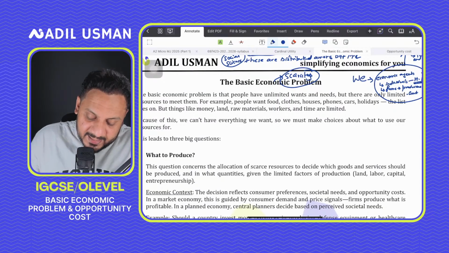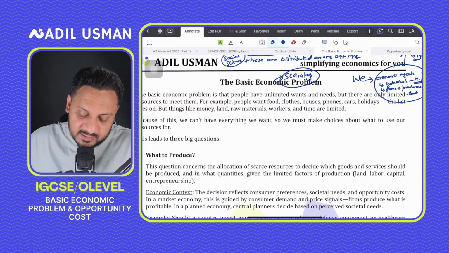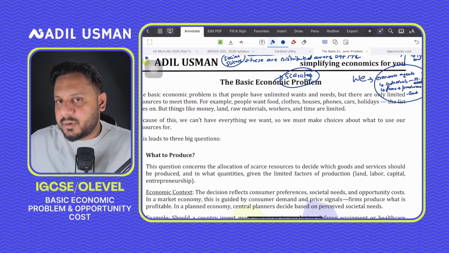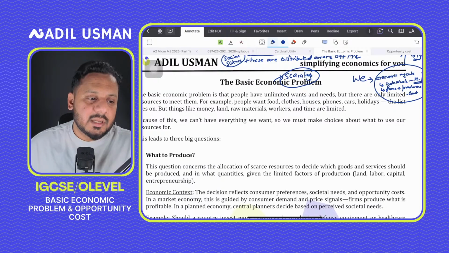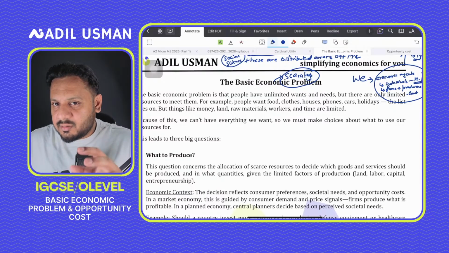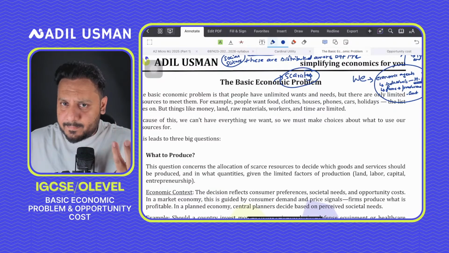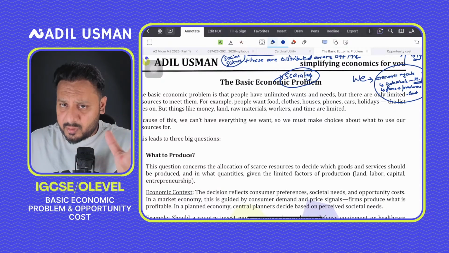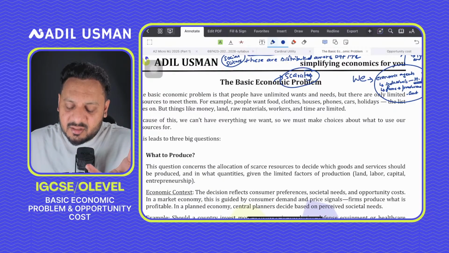Now, when you say land, you're talking about all the natural resources. And when we say natural resource, it means a resource that is not produced by humans. So it would include anything that is on the earth, above the earth, below the earth, that is not made by humans. So whatever oil we have on the earth, water or minerals or anything, or plants and trees and wood, all of this is natural. So whatever exists naturally, right?